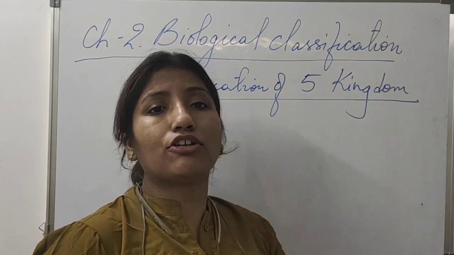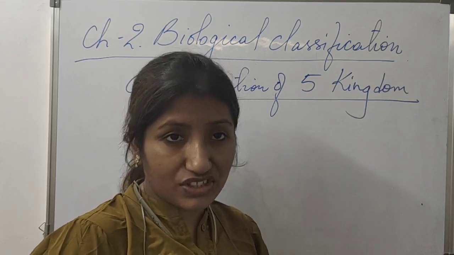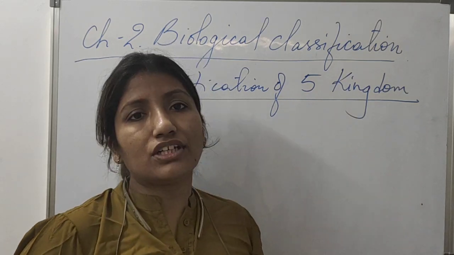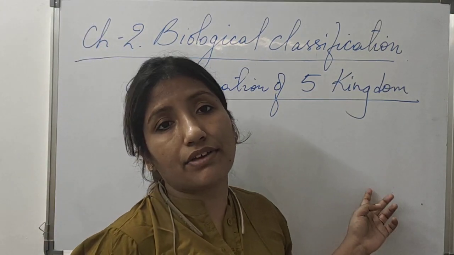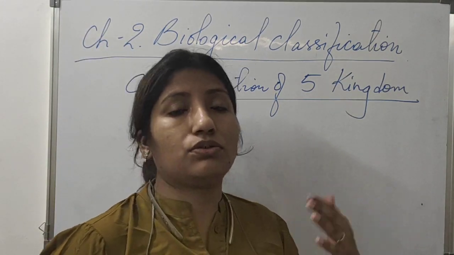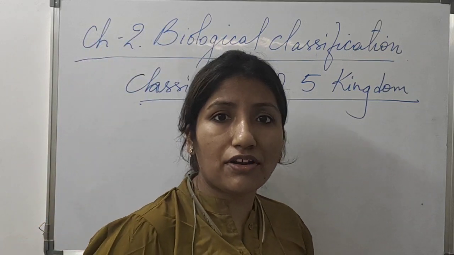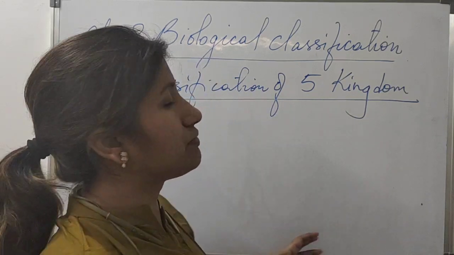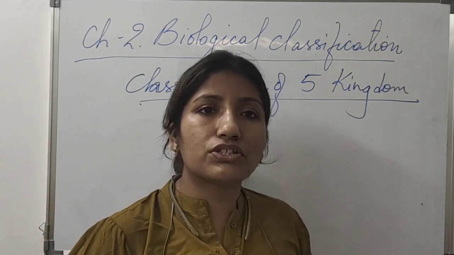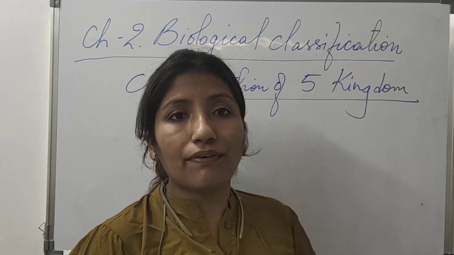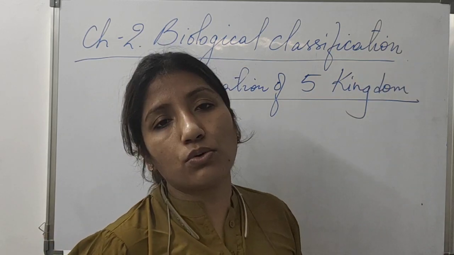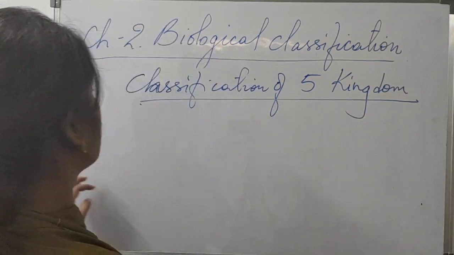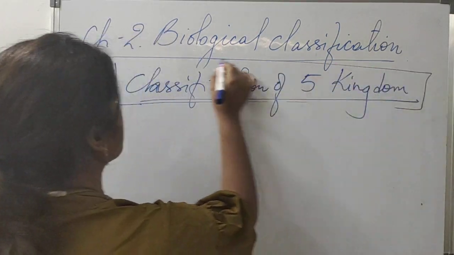Of course at that time the knowledge was not vast, so at that time it was correct. But as we develop our knowledge towards organisms, we keep on changing. Maybe in future we might have 7 kingdoms or 8 kingdoms. That will be decided by you all. You all are the future. You will be the researchers or scholars. You will be doing the studies and finding out if there are some other categories on the basis of which organisms can be segregated. Then you may find that there should be 1 more kingdom, or 2 more kingdoms, to classify the organisms.